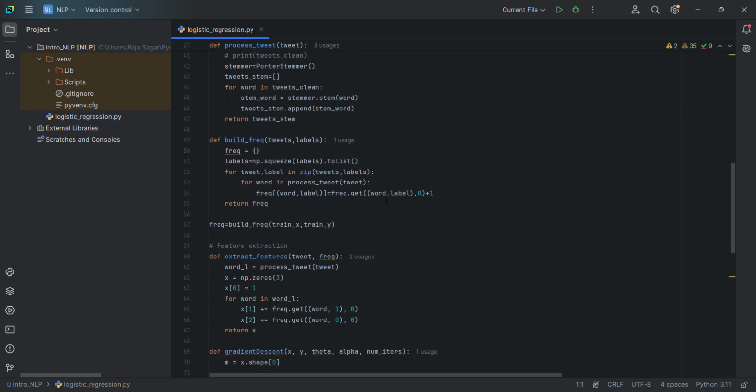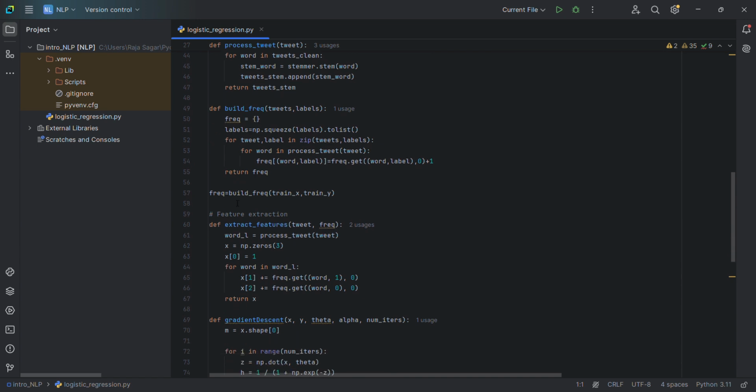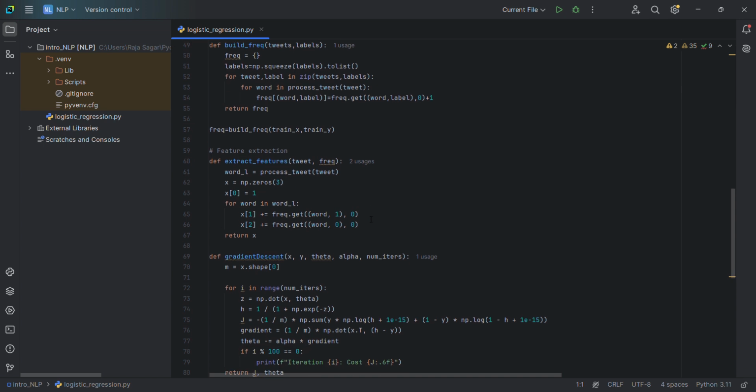In this we calculate occurrences of each word in all positive and negative tweets. After building this, we run through training X and training Y to make a frequency dictionary. And the next function is extract features. In the extract features function, we use the frequency dictionary to make features for every tweet with 3 dimensions. First dimension is bias, second dimension is the occurrence of words in positive tweets, and third dimension is the occurrence of words in negative tweets.